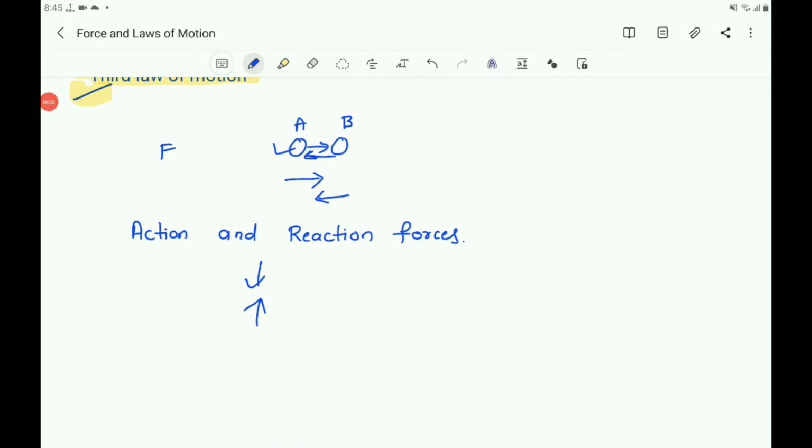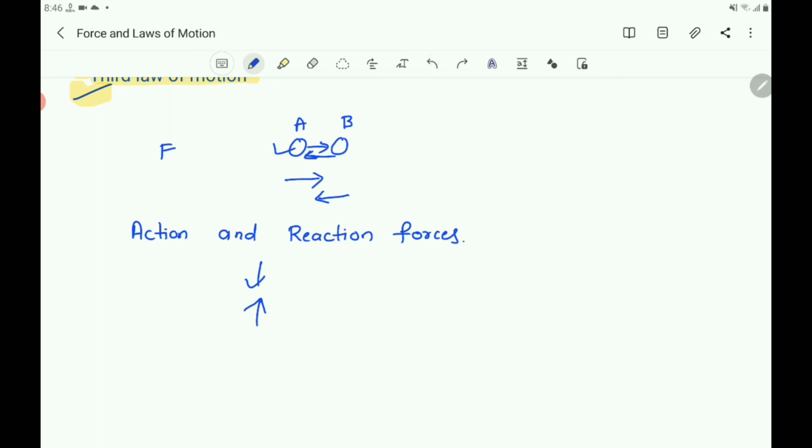When you push the road below backwards, the road exerts an equal and opposite reaction force on your feet to make you move forward. So here the action force is exerted by you and the reaction force is exerted by the road on your foot.